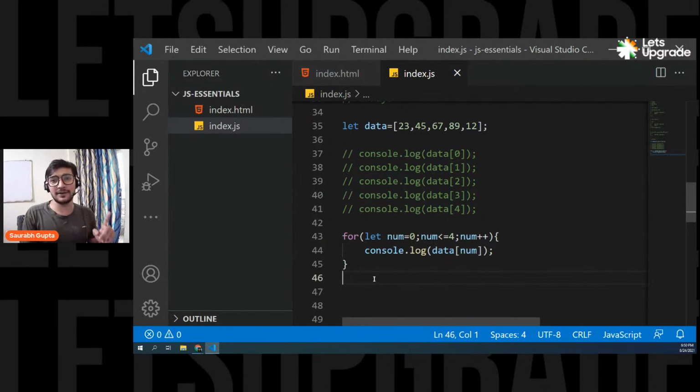So everyone, are we cleared? Guys, are we cleared with the concepts of array? Everyone, please tell me. Guys, are we cleared?